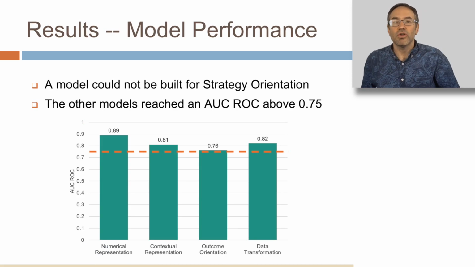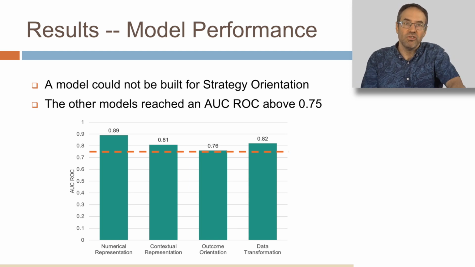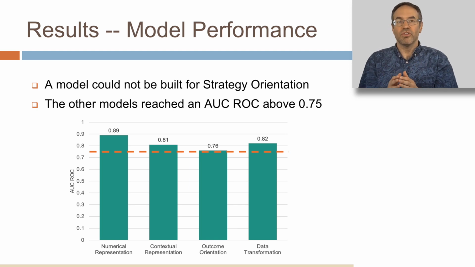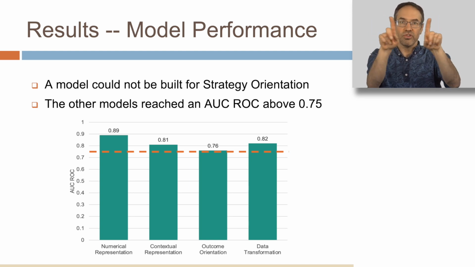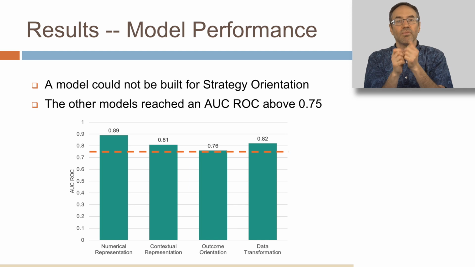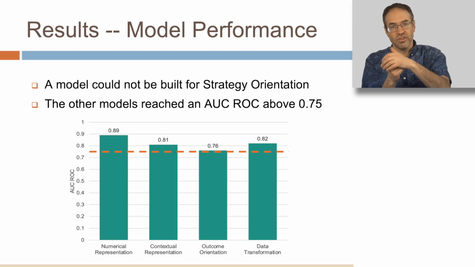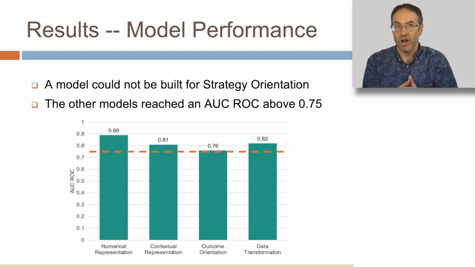Results. A model could not successfully be built for strategy orientation, but the other models reached an AUC ROC above 0.75, which means that if you were to take a student who demonstrated a strategy and a student who didn't demonstrate a strategy and say, how often can the model tell which is which, the model could tell more than 75% of the time. And you can see on this graph the exact percentage for each construct.